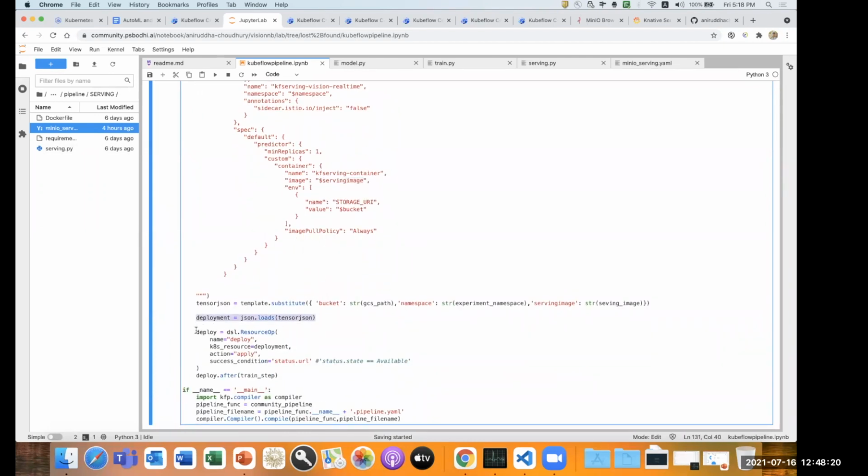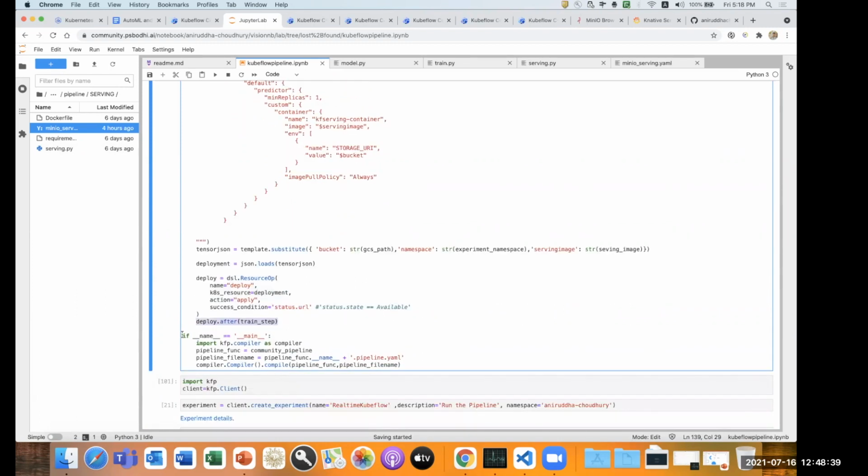This resource spec, as a resource op, will try to load the deployment of my KFServing. It will check the condition of apply, and it will try to match the success condition as status.url. Then we can define after which step we can save this DAG operator. Now, this will run after the train operator.